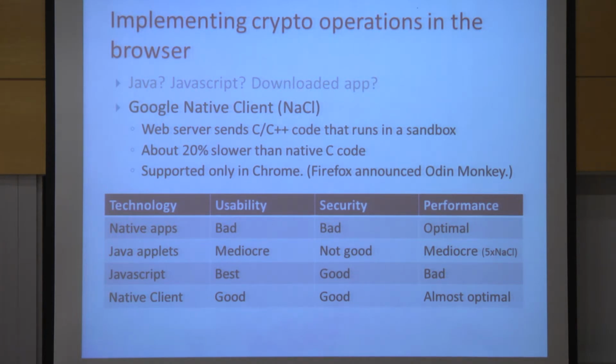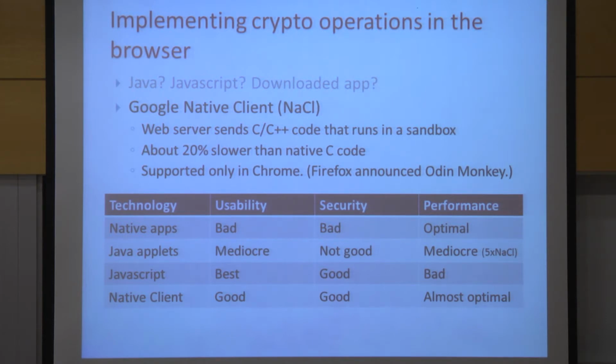So let's look at different technologies that we have. Suppose you want to implement crypto in a native app that people have to download. In terms of usability, that's pretty bad because people have to download an application and install it on their machine, and it's not seamless. Security is bad because this application can do everything that it wants on your machine. Performance is great. Suppose that you're using Java. Usability is mediocre because not everyone has Java installed. Security is not that good. There are lots of exploits known against Java. And performance is also not as good. We've seen it's about 5 times slower than what we're using.